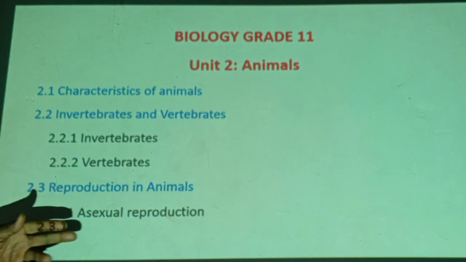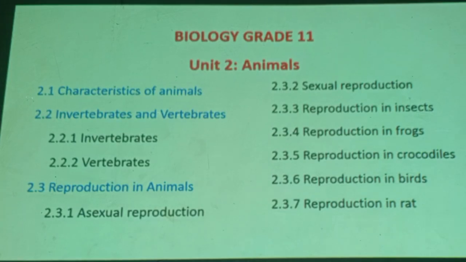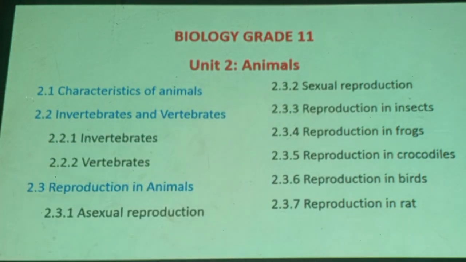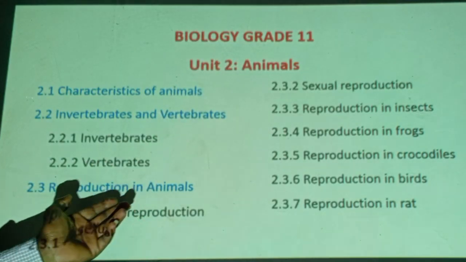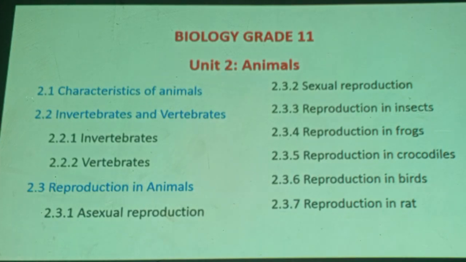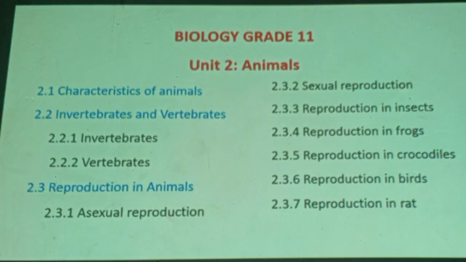Under reproduction, it discusses asexual reproduction, what asexual reproduction is, and what the different types of reproduction are, and some examples. And the other subtitles under animal reproduction: sexual reproduction. After asexual reproduction is briefly discussed, we focus on sexual reproduction, with particular examples in some selected animals like insects, frogs, crocodiles, birds, and rats.